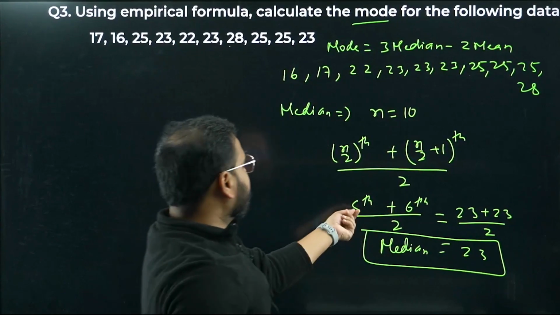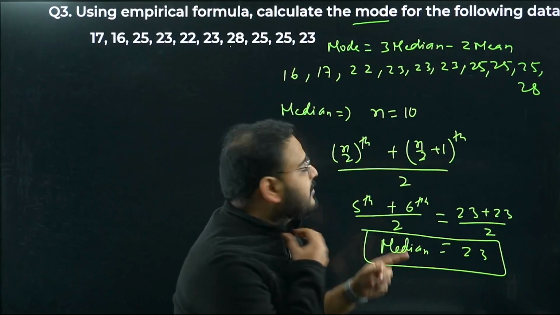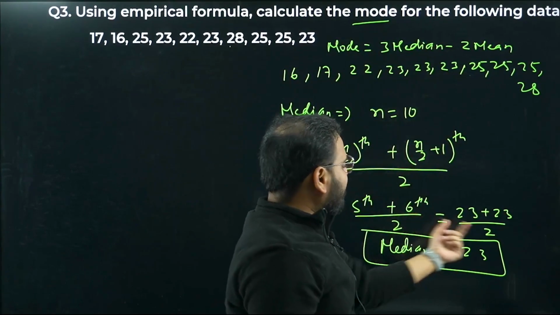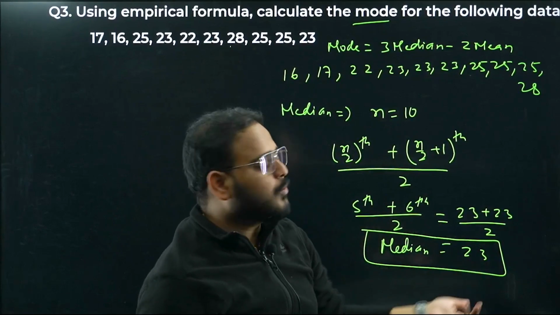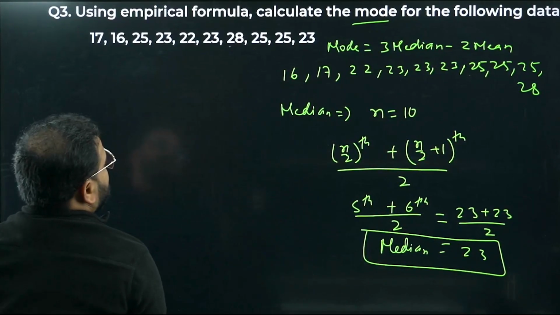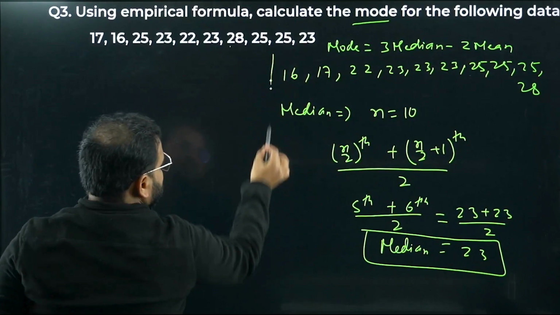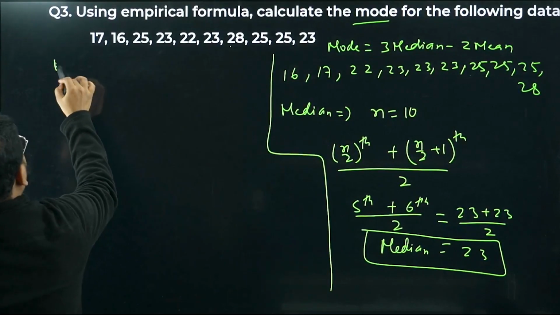Have a look: after arranging the data, take the fifth term, 1, 2, 3, 4, 5, and this is the sixth term. So the average of that, 23 plus 23 is 46, by 2 is again 23 only. The median is done. Let's talk about the mean now.